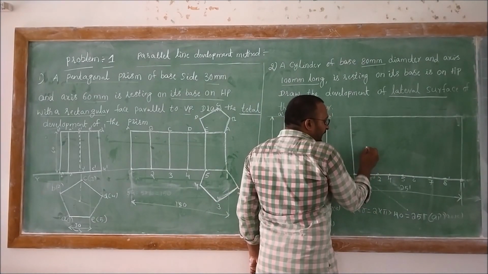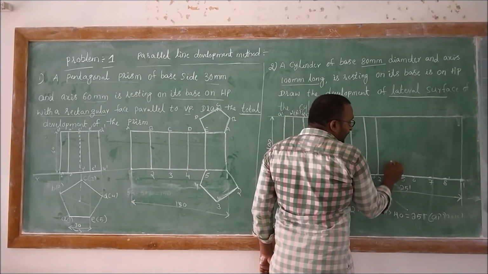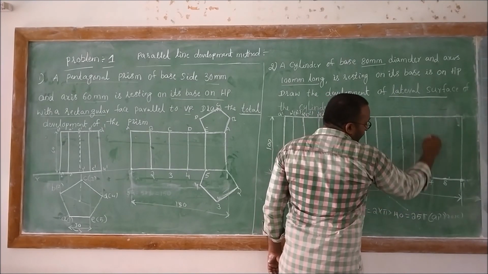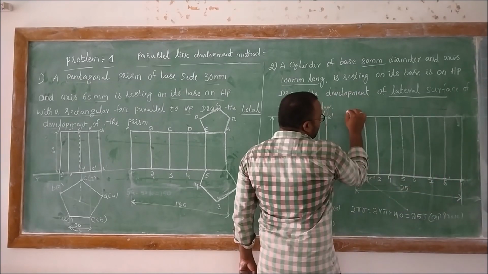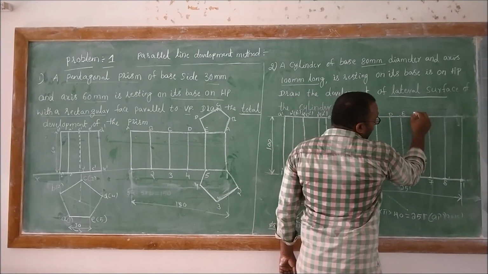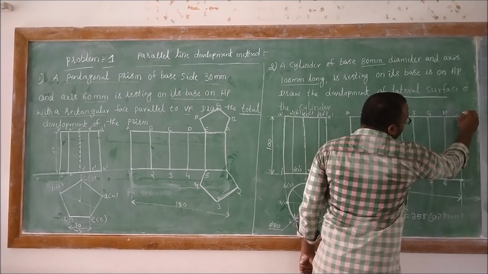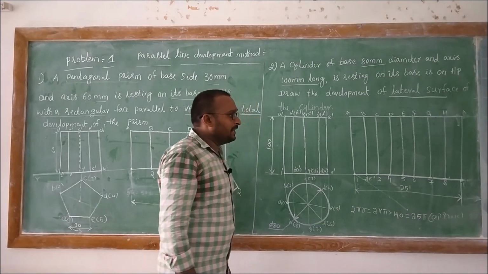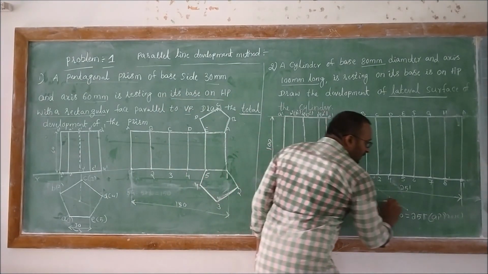Right? Then we need to develop the vertical lines. These are all the generators of the outside circle. Here it is A, B, C, D, E, F, G, H and again A. So this is the way we need to develop the lateral surface of the given problem.